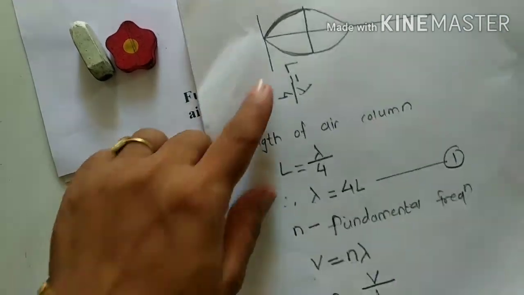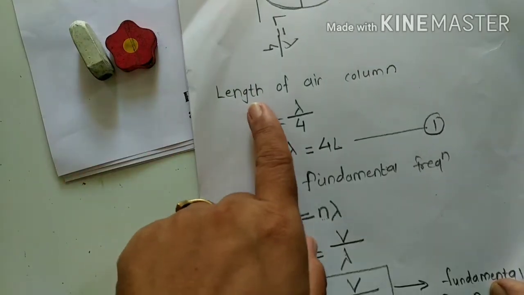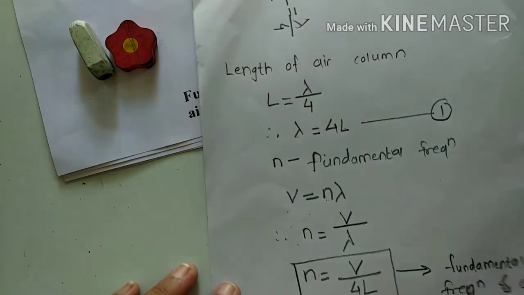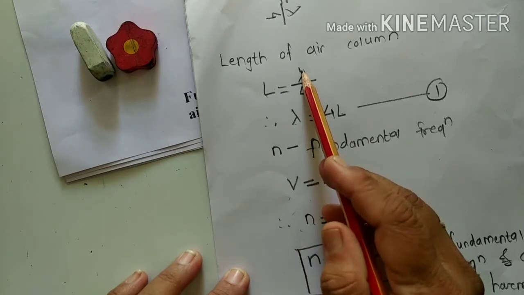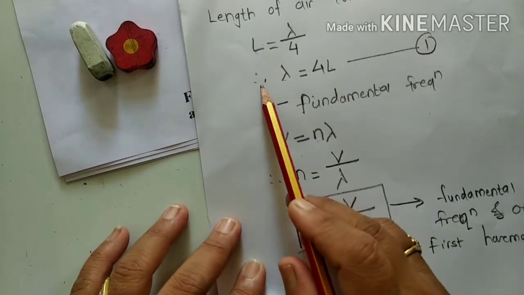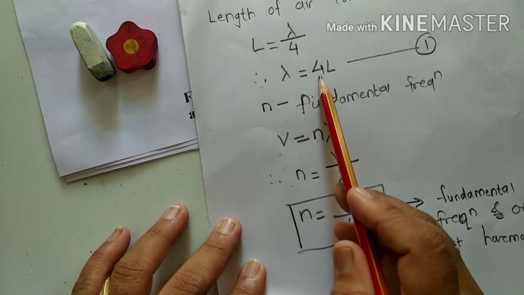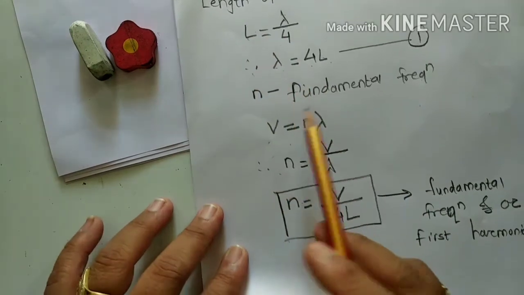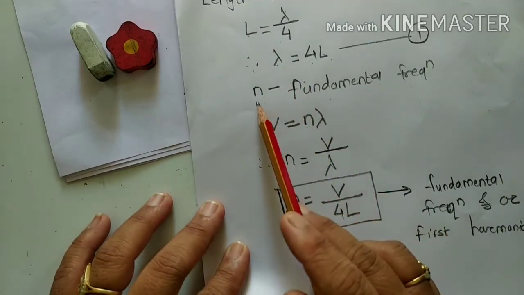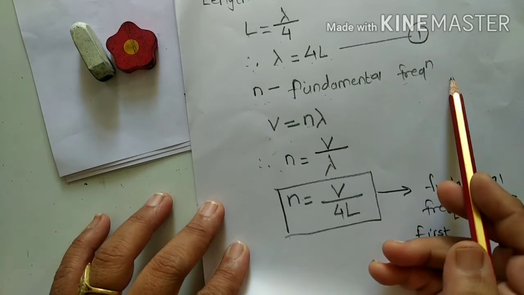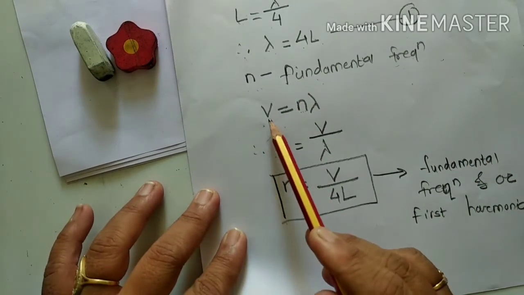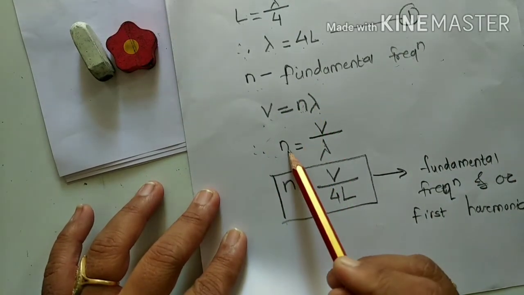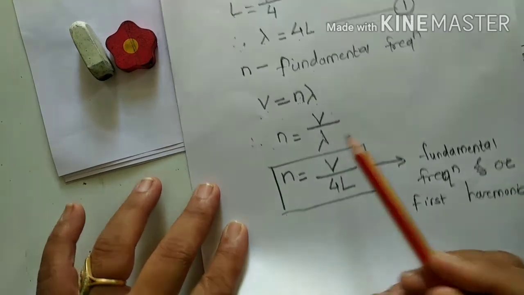From the diagram we have considered the length of air column L is equal to lambda by 4. Therefore lambda is equal to 4 into L. If n is the fundamental frequency and v is equal to n lambda, then n is equal to v upon lambda.